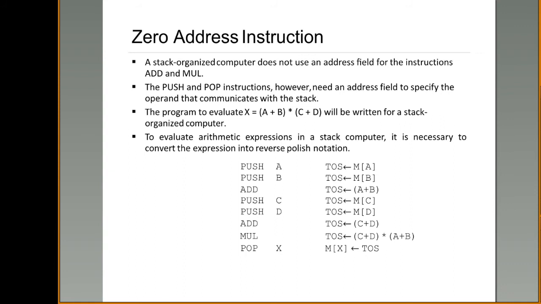Next element is B. Is it clear? Did everyone understand what I am saying? Next element is B. Whenever you encounter an operand, again you have to push it into the stack. Now your stack contains the data present at memory location B. Top of the stack is M of B.